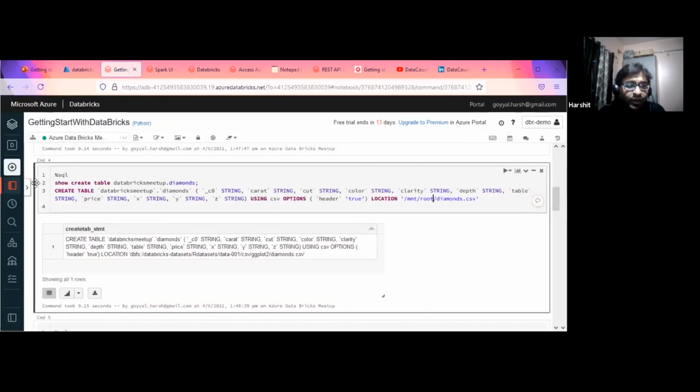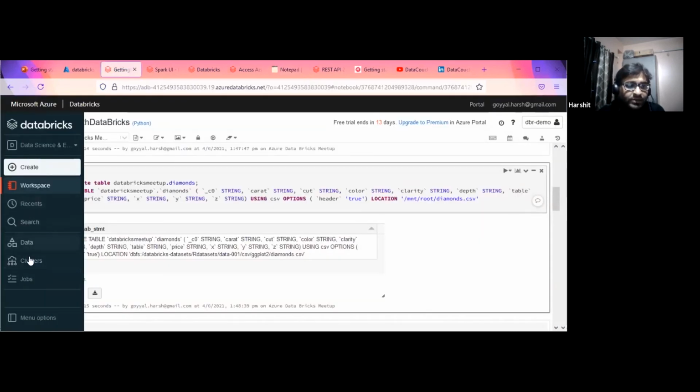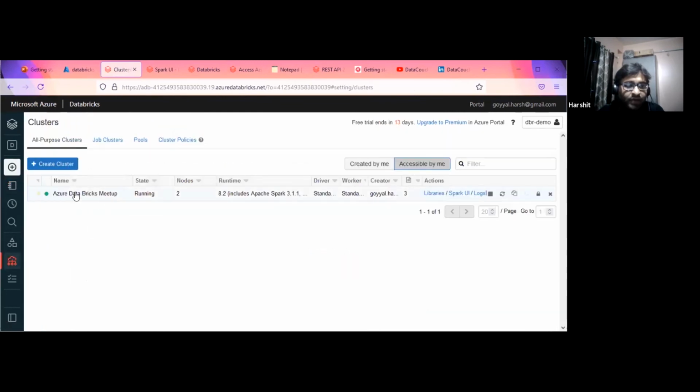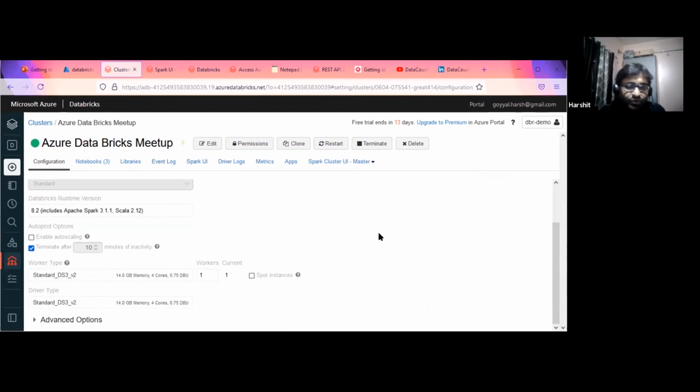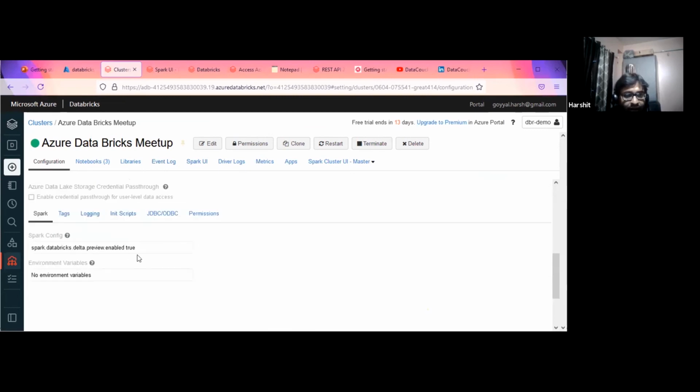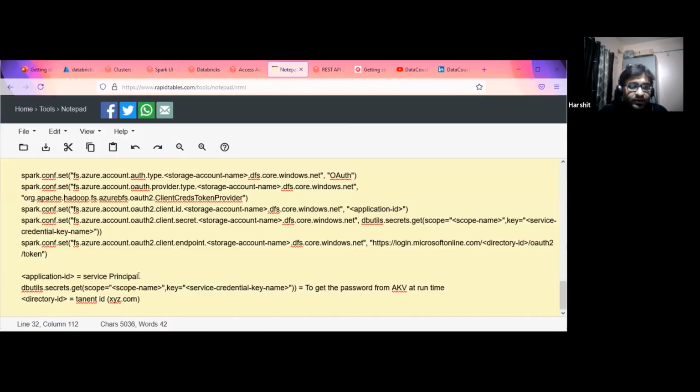So if I go to the advanced option, I was just explaining about the cluster. I'll come to this advanced point once I reach it. Here I can give a Spark configuration as well. Any Spark configuration I can put over here. What this configuration does is, we have created a service principal, and we have created a scope as well.